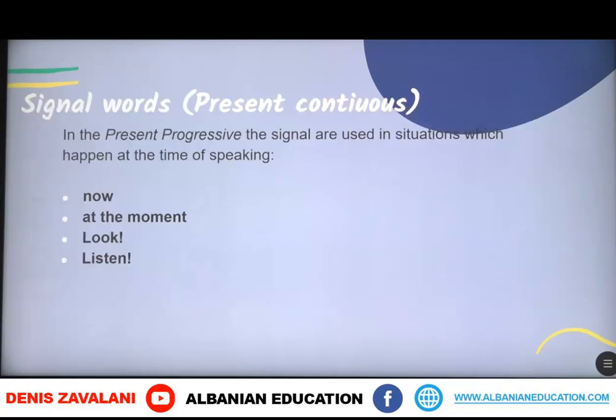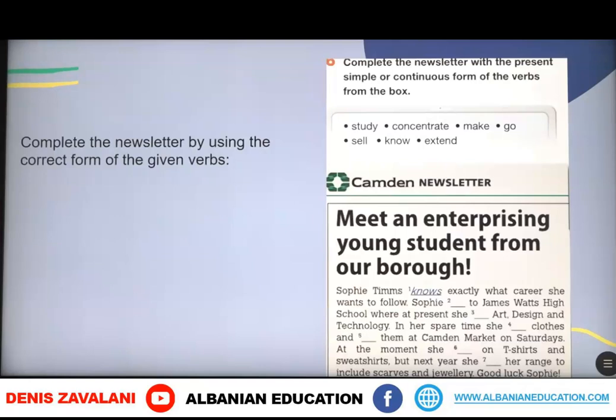The signal words by which we are going to notice that we are talking about present continuous are now, at the moment, look, or listen. These are some of the situations that represent that we are talking about present continuous. Complete the newsletter by using the correct form of the given verbs.